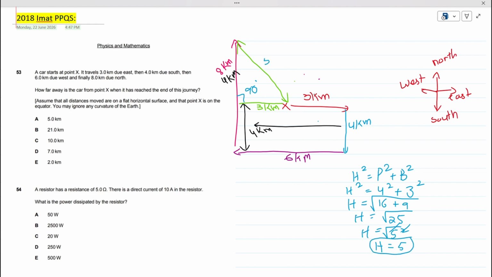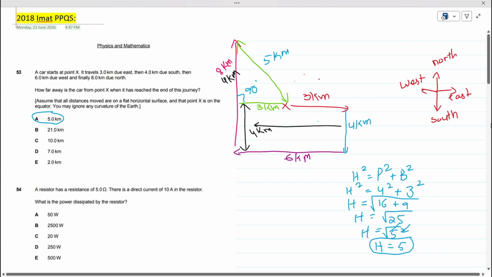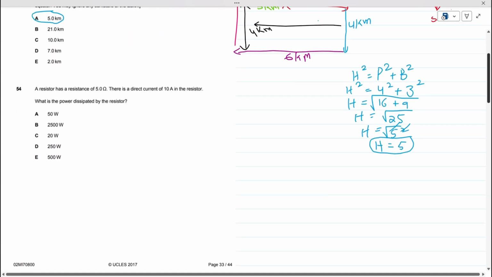So this distance must be 5 kilometers from the X point where the car started traveling to the end of its journey. The distance is 5 kilometers, which means A is the correct answer. So we have found the answer to our first question, which is A.